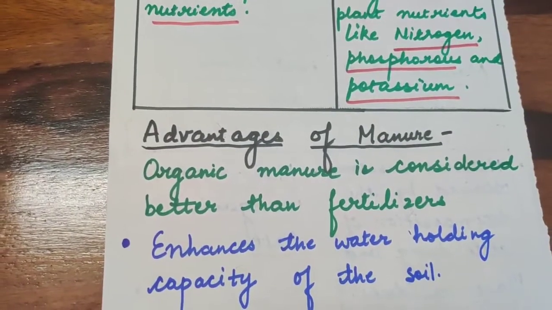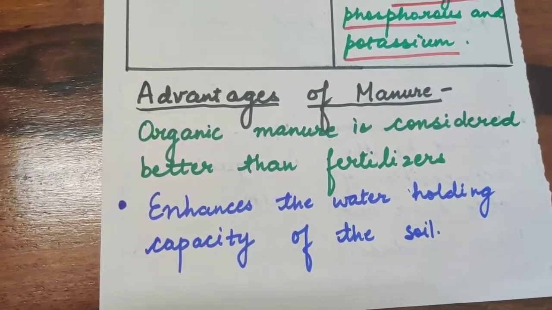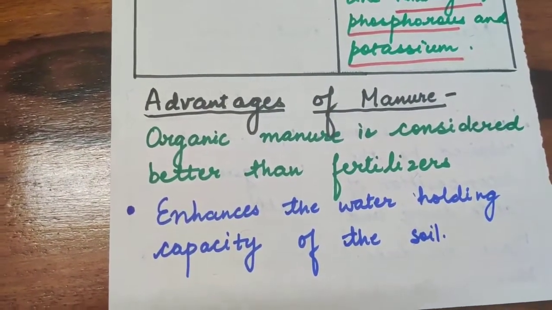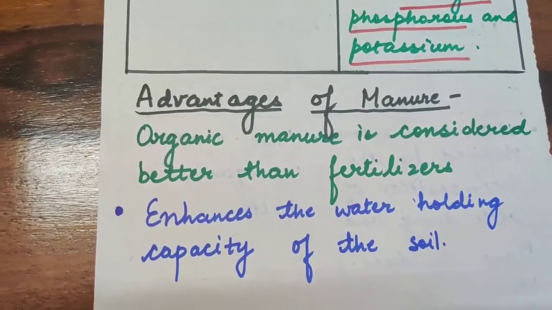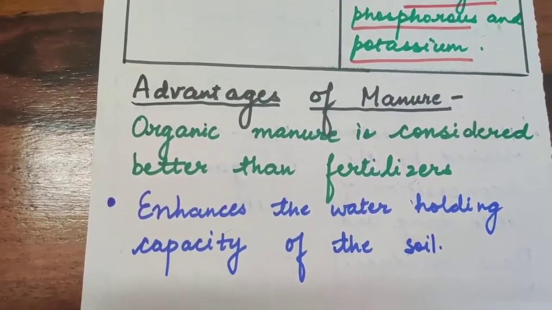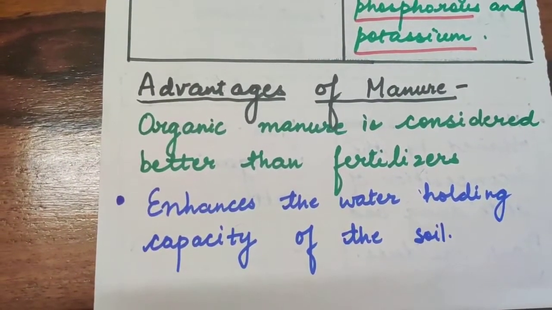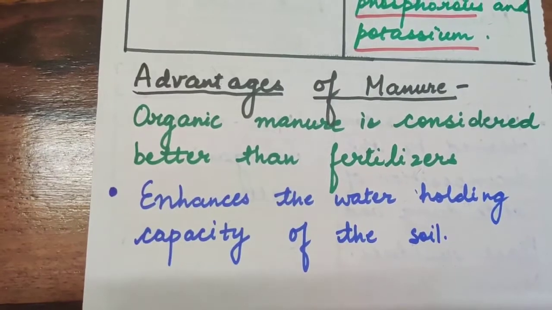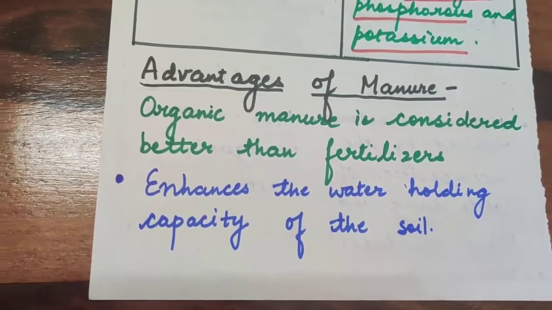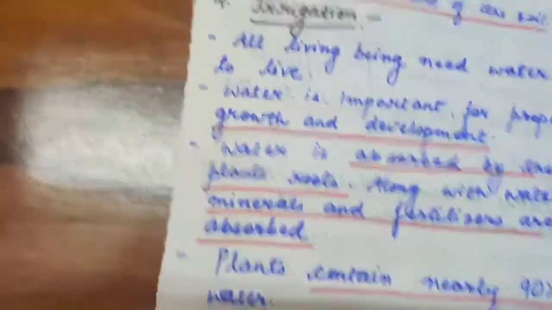See, water holding capacity is very important. If the water holding capacity is less, then the soil is not good, because for photosynthesis plants need water, sunlight, and green pigment chlorophyll. If the water holding capacity of the soil is less, then it will be very difficult for the plant to grow properly, because the water going into the soil is not held by the soil properly. So the water holding capacity should be more.